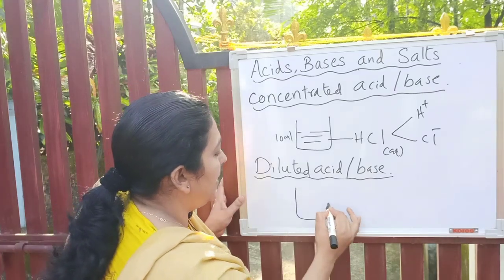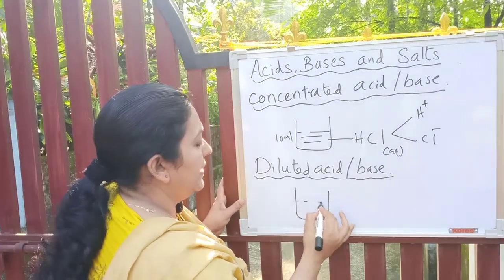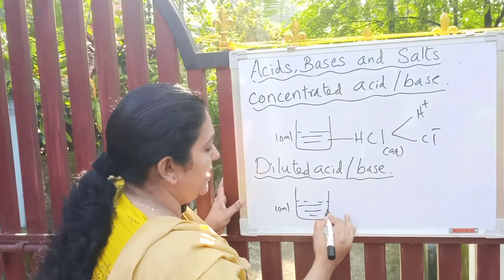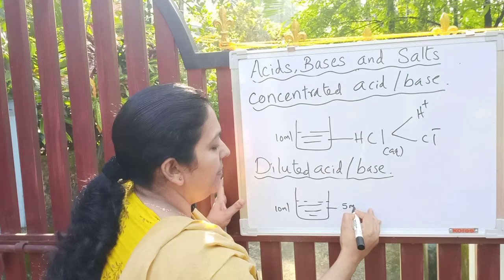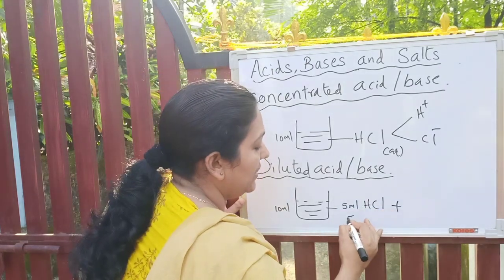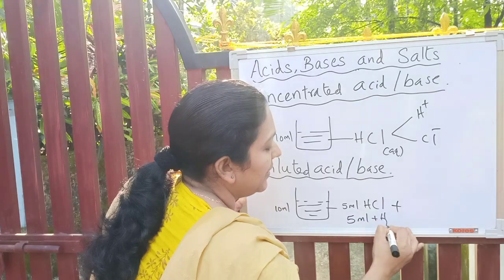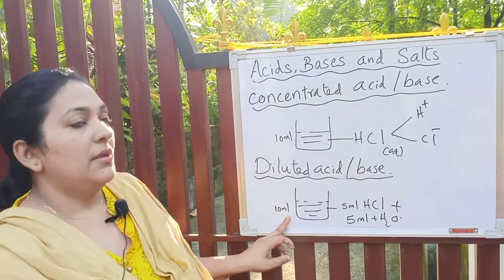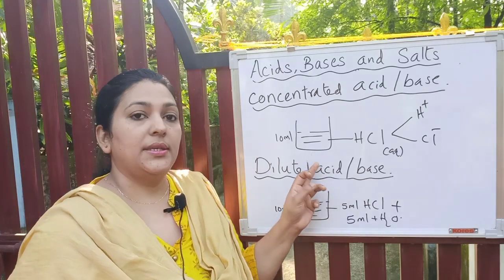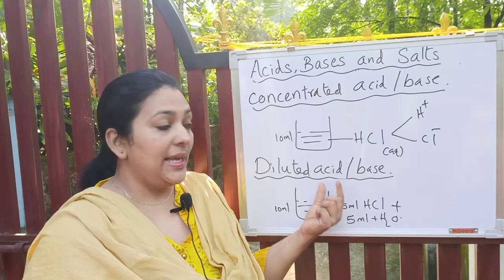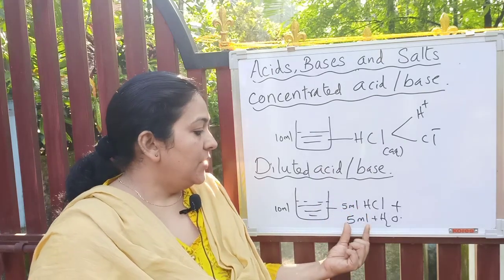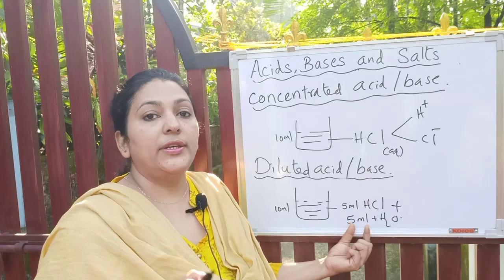In the second case, you have taken 10 ml, but the acid is only 5 ml. You mixed 5 ml hydrochloric acid with another 5 ml water. Volume is equal, but the content of hydrochloric acid is less in the second case.